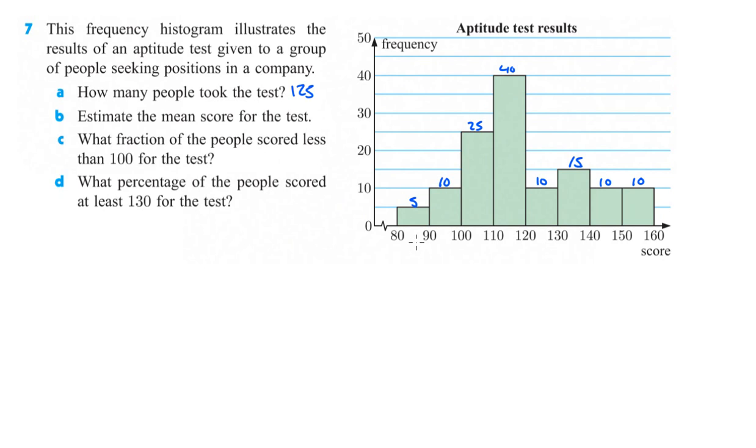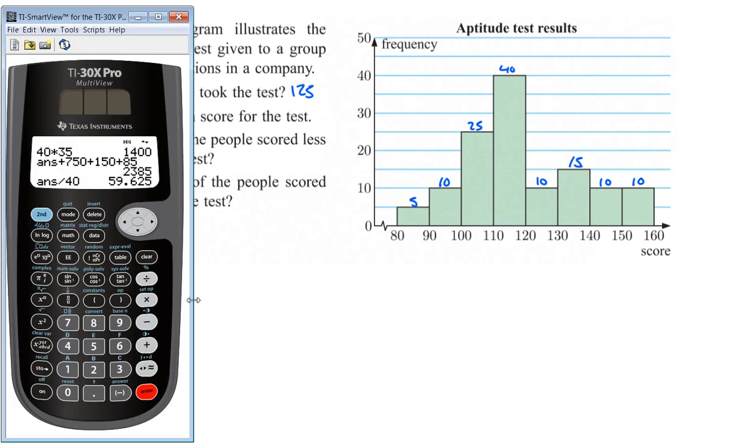Okay. Estimate the mean score for the test. So this is one I'd rather do on the calculator. Did the first one on the graphing calculator, so let's do one on the scientific calculator as well. So we'll go into data, and we want to get rid of that data, so we're going to go down here to clear all and push enter, and all the data is gone.